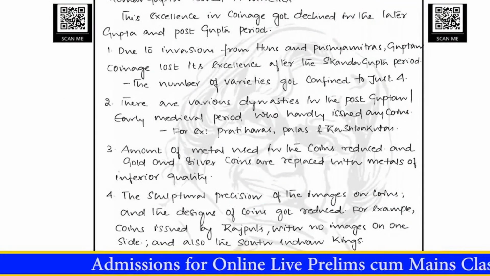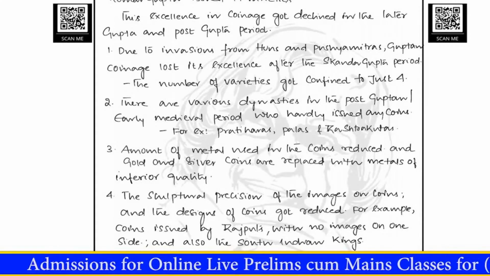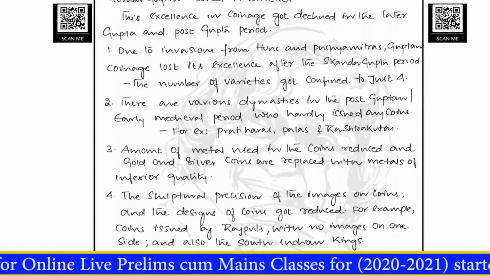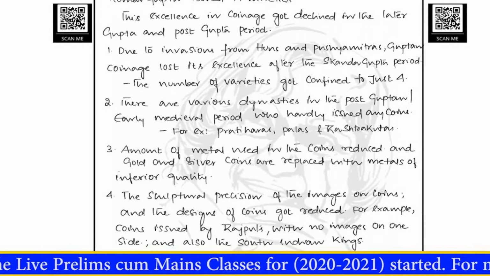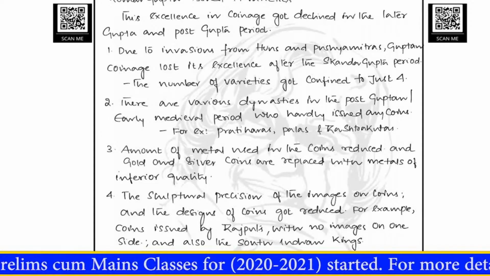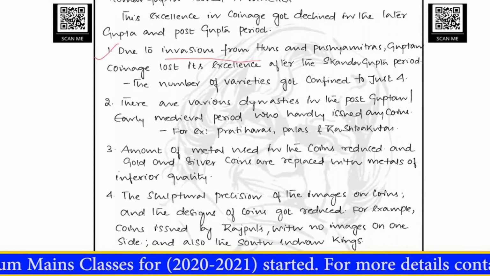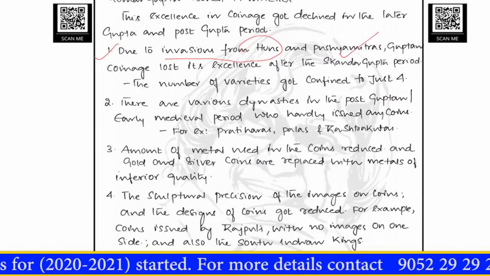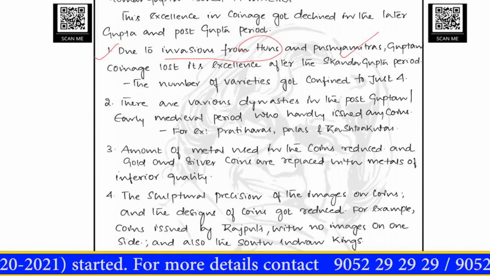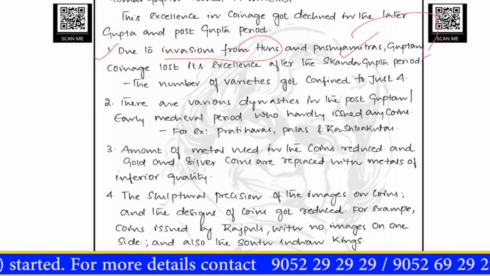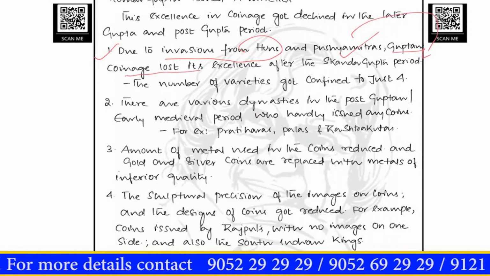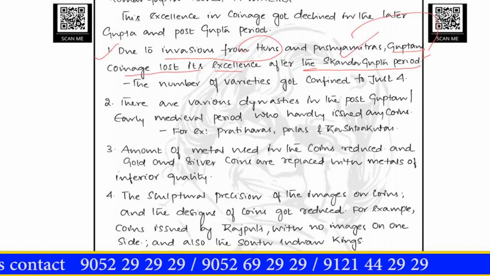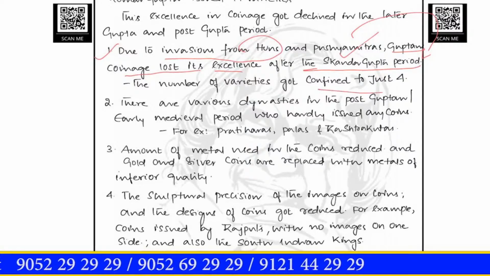However, whatever excellence we have seen in numismatic art in the Guptan period, it declined in the later Gupta period, and it declined further in the post-Guptan period. For example, see this point. Due to invasions from Huns and Pushyamitras, the political stability in the later Gupta period was undermined, and this had an impact on the coinage system. So Guptan coinage lost its excellence after the Skandagupta period. Now the number of varieties they minted got confined to just 4.